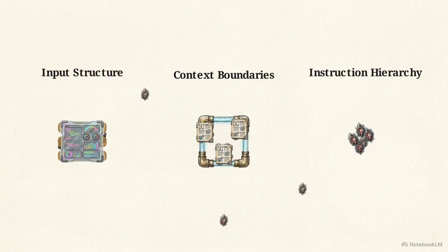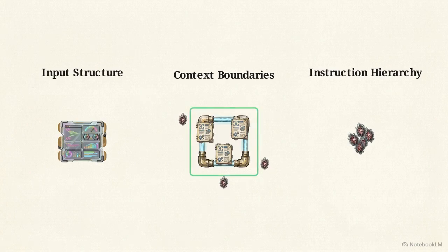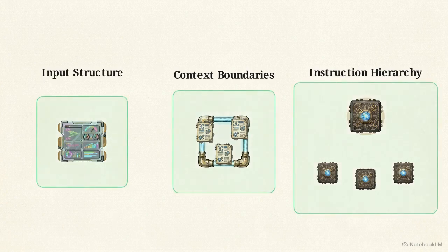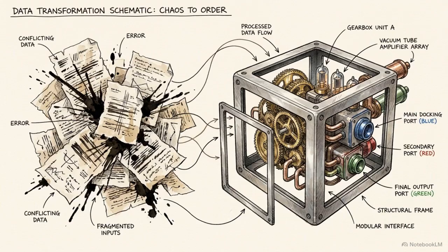Context boundaries act as the second layer of the architecture. These boundaries define what information the model is permitted to use as a reference, creating a specific perimeter to mitigate hallucinations. The final layer is the instruction hierarchy. By establishing a hierarchy, developers can ensure that system-level constraints take priority over user inputs. These 3 components transform the prompt into a testable piece of software architecture.